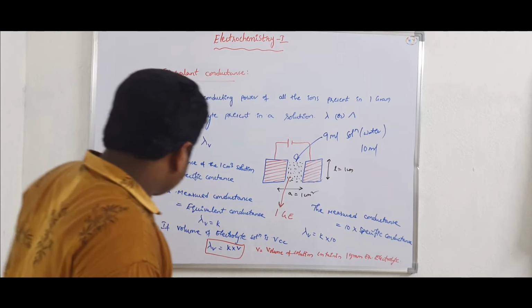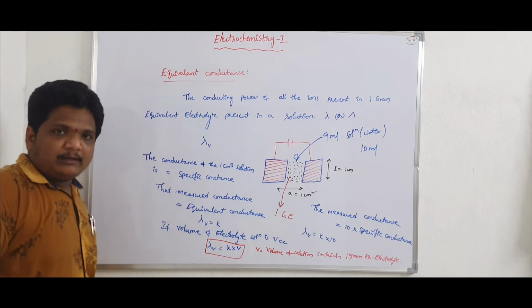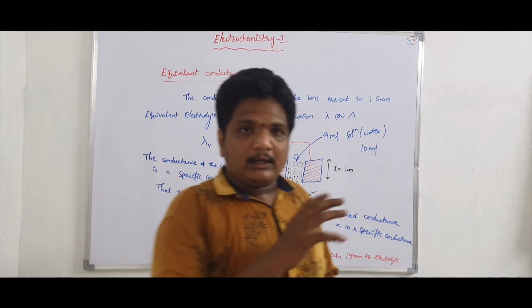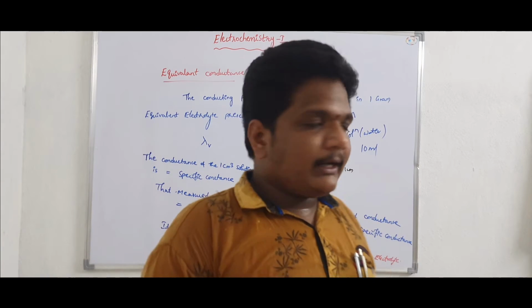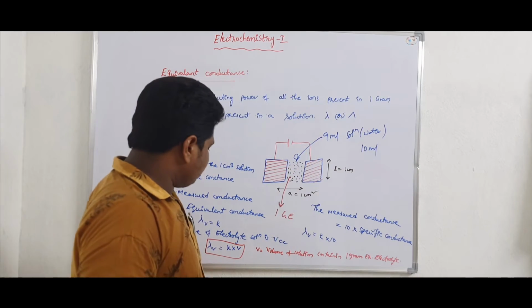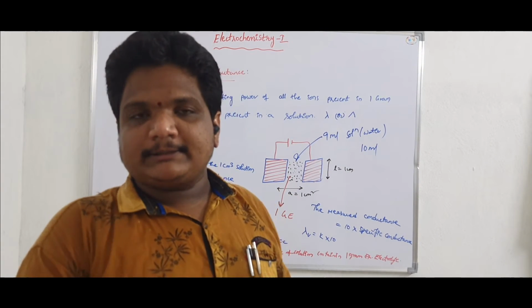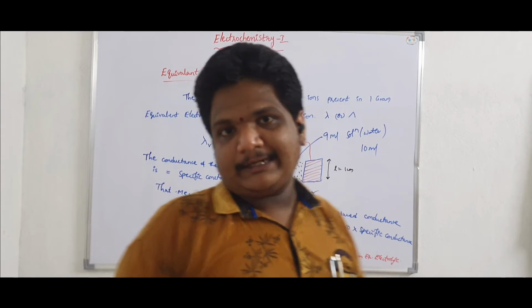So this is lambda V. Now, what are the units of this equivalent conductance?